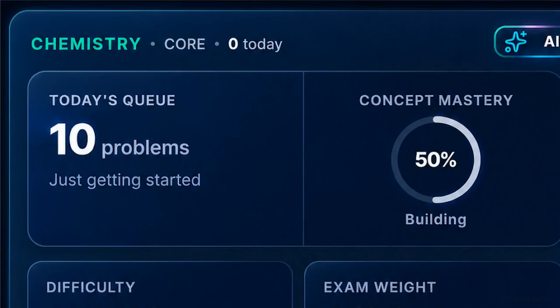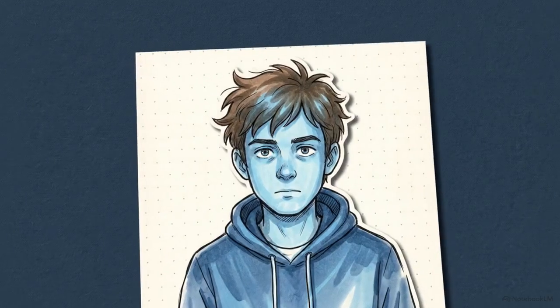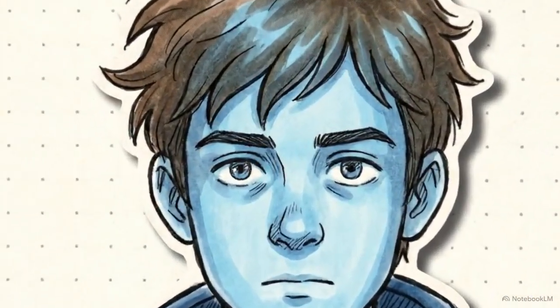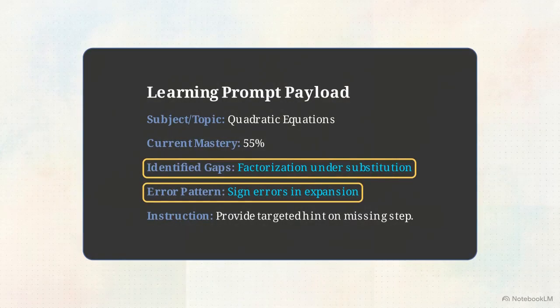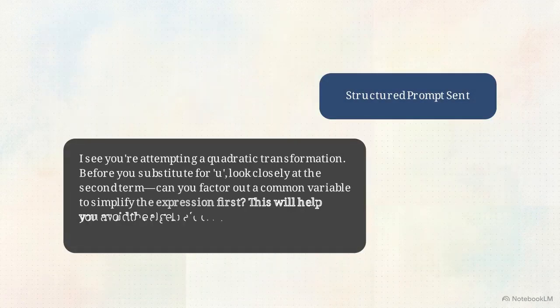This also changes how artificial intelligence can help. A generic chatbot only knows the text you type into it. It lacks the context of your specific struggles. By contrast, this interface shows how the diagnostic engine arms the AI with your exact error history. When you copy a learning prompt, it includes your actual prerequisite gaps, forcing the AI to generate a highly targeted hint rather than a generic explanation.